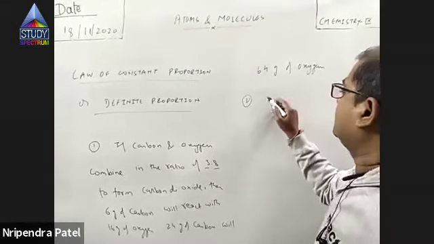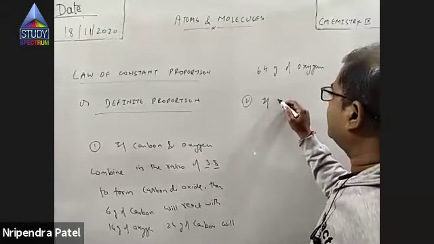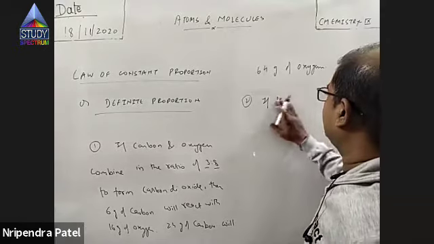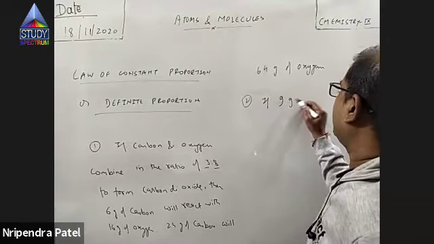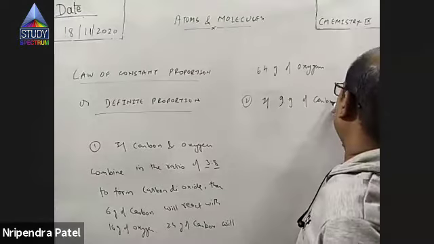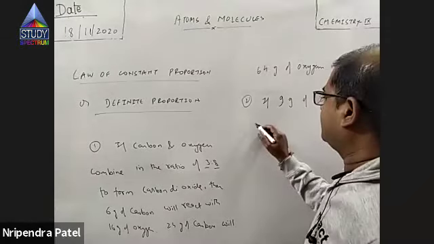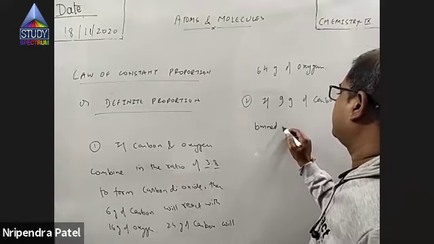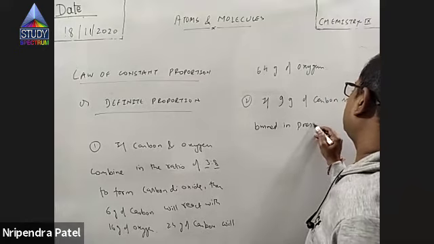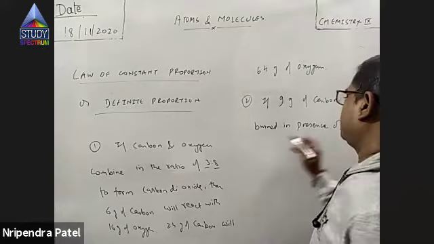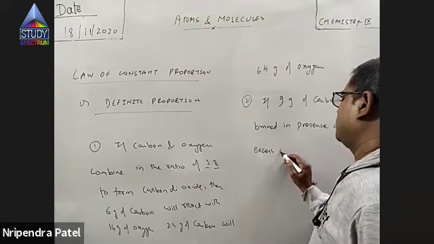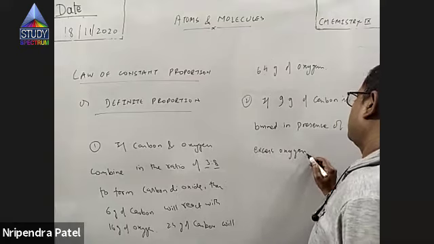If, let us take, 9 gram of carbon is burned in presence of excess oxygen, that means a lot of oxygen is there.